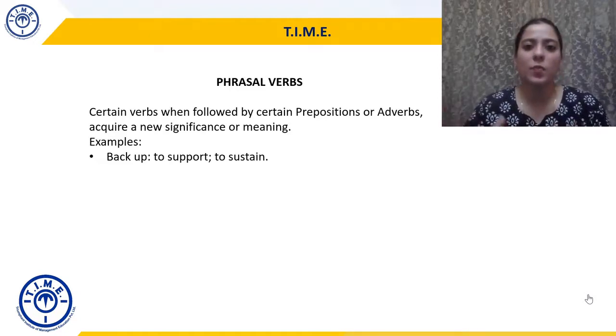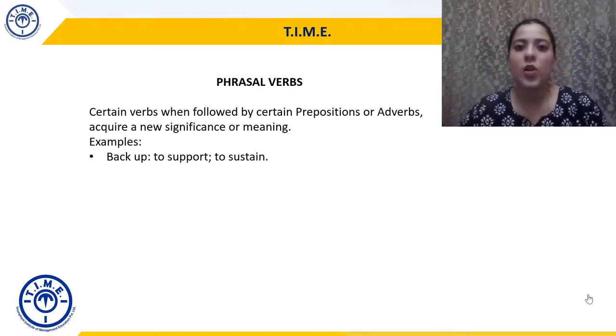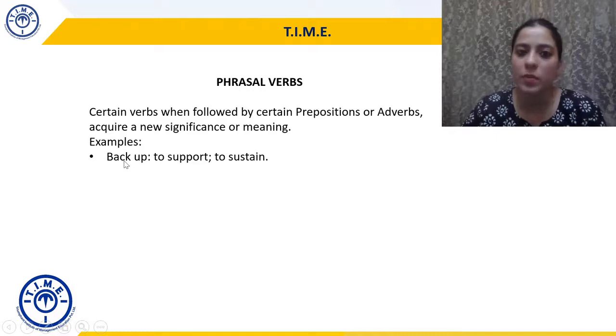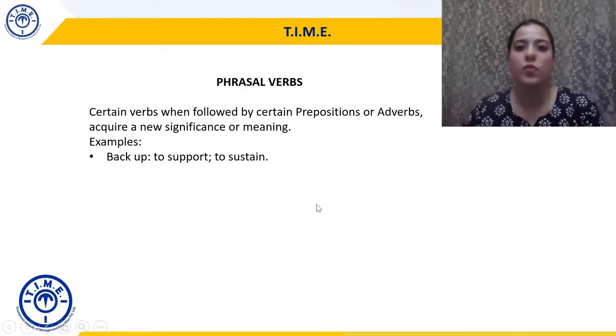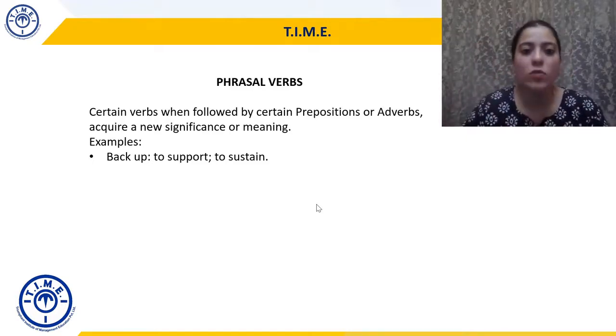Backup. Now, if I say backup, तो आप गाड़ी backup कर रहे हैं. No, here what I'm trying to say is that I support you. That I am your backup. I will back you up regardless of your decision. I will back you up through any phase in life. So am I trying to say that पीछे जाओ? No, I'm trying to say that I will support you. So back here is the verb, right? And up again becomes a preposition as we have seen. The combination of a verb and preposition have now changed the meaning of both of them. We're not talking about back, we're not talking about up, we're talking about support, we're talking about sustenance. And that's why when certain verbs are followed by certain prepositions or adverbs, they acquire a new significance or meaning.